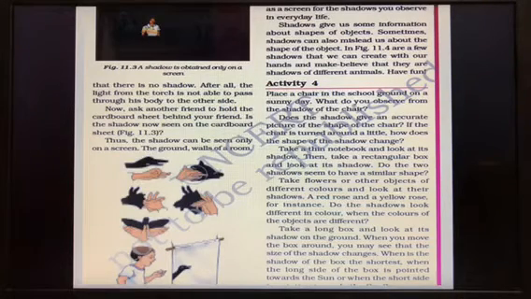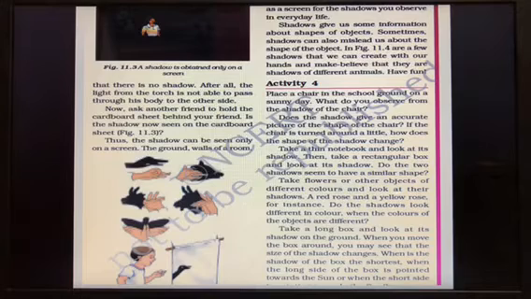Second one, what you have to do is see how the shadows are formed. So the shadow of an object will give you a clear idea about the shape of that object. Then the third activity today, what we have done, is that a shadow is obtained only on the screen. Then shadows of animals are hidden in our hand, so they can make us believe that they are the shadows of different animals. So today we'll stop here, children. In the next class I'll continue the remaining part of the lesson.